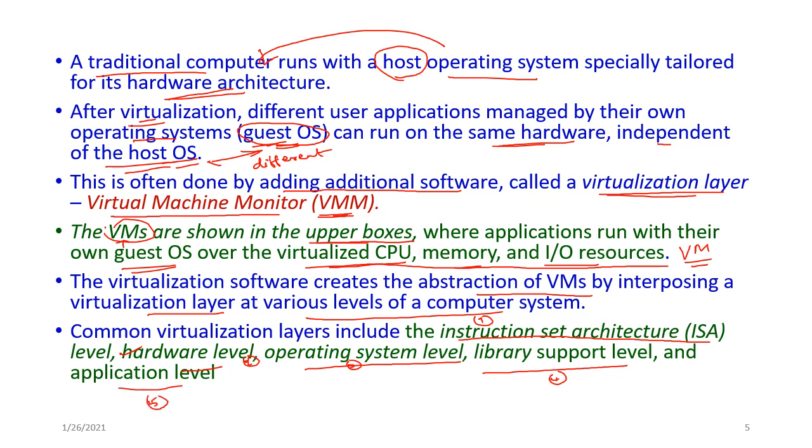So the virtualization layer has 5 layers: instruction set architecture level, hardware level, operating system level, library support level and application level.